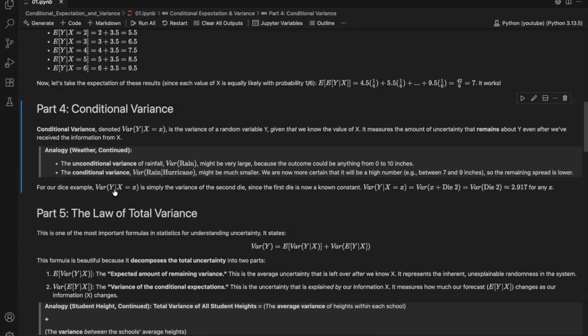So the remaining spread is lower. In our die example, we know the result of the first die. The only uncertainty left is the roll of the second die. So the conditional variance of the sum is just the variance of a single die, which is about 2.917.